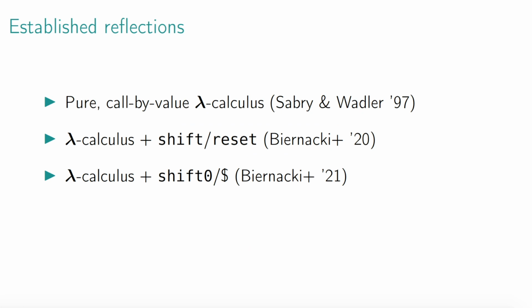So far, reflections have been developed in three settings. The earliest work considers a pure call-by-value source language, and later work extends the results with delimited control operators. These reflections all require a fine-tuned compiling function, which gives us a rigorous correspondence between source and target reductions. They also require a carefully designed target calculus, which precisely characterizes the image of the compiling function.